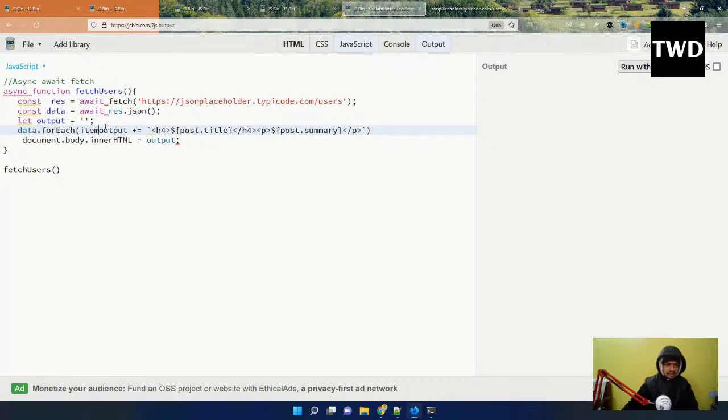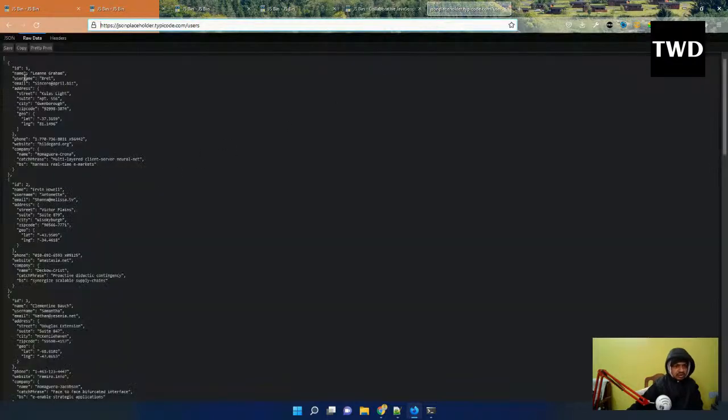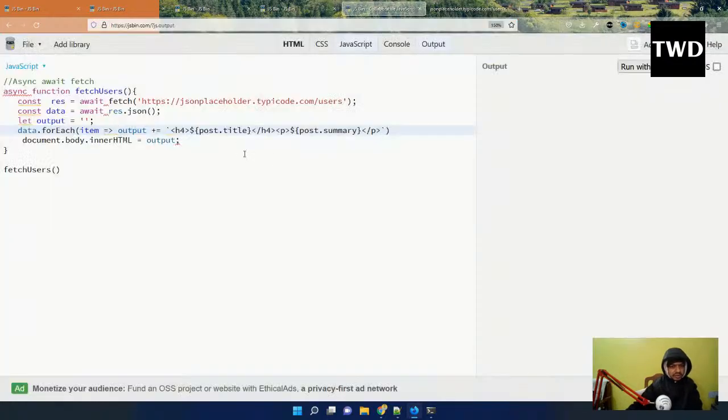Output plus equal to h4. It is item.name, item.email, all these things are there.